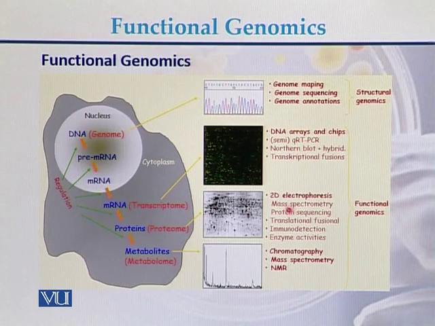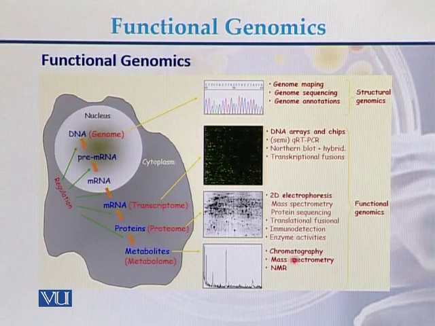In addition, if we perform 2D electrophoresis, mass spectrometry, protein sequencing, translational fusion, and enzyme activity assays, this is also an example of functional genomics.